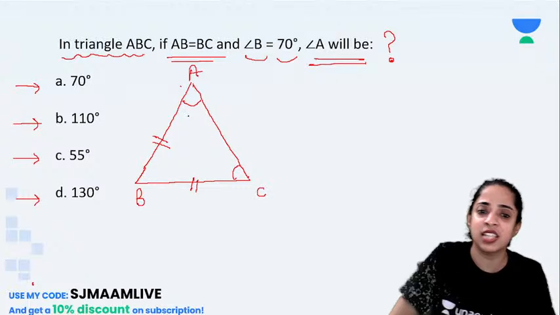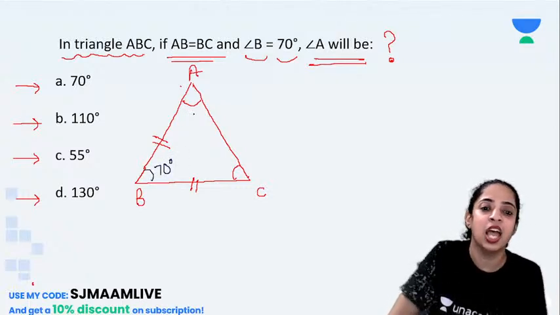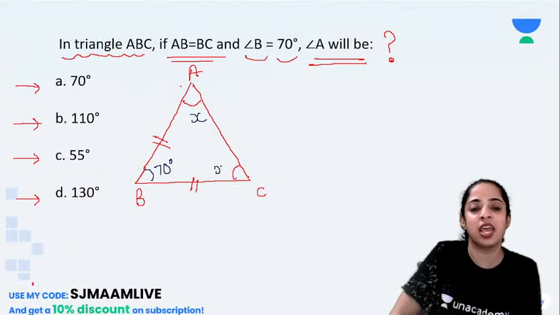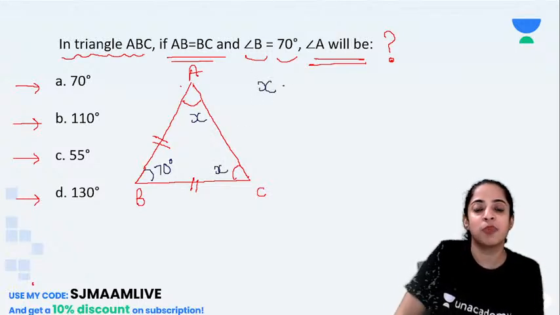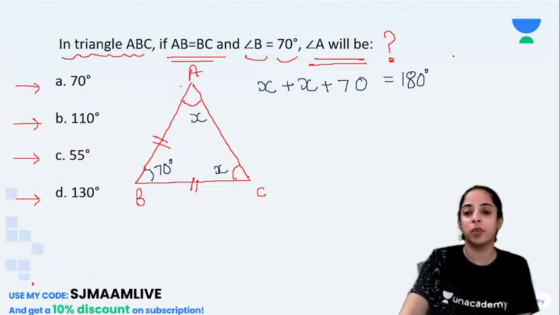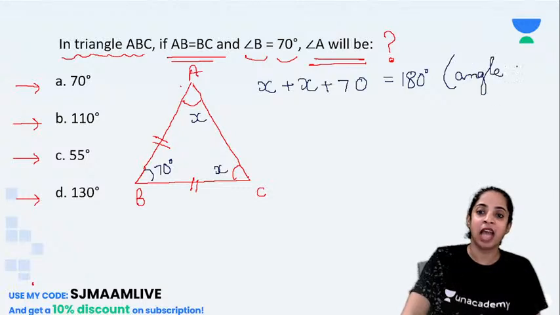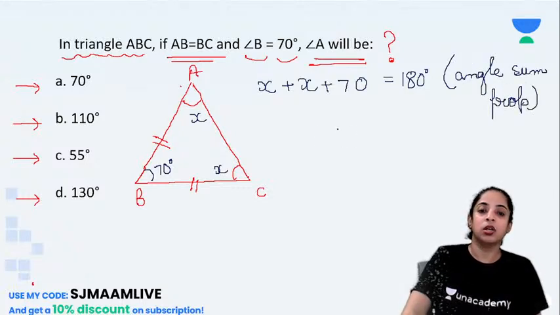They are saying that angle B is 70. They have given angle B as 70, and these two will be same, so this will be x and x. So x plus x plus 70 is giving me 180 degree. What is the reason? You always have to mention reason whenever you are writing in the exam. The reason is angle sum property, correct? Now 2x plus 70 is 180.